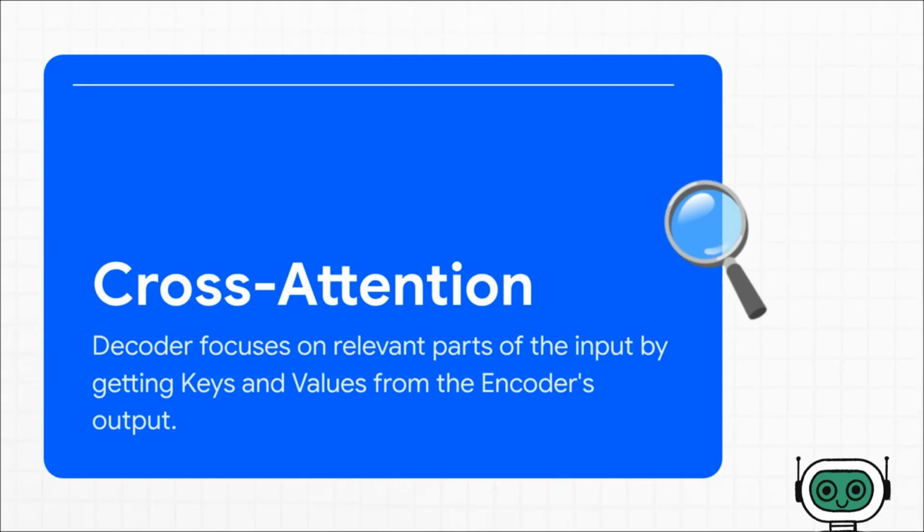Okay, so looking inward is step one, but that's not enough. The decoder also needs to look outward, back at the original prompt or source text. This is where the second mechanism, cross-attention, comes in. Here, the decoder asks a different question. Based on what I'm writing now, what part of the original input is most relevant?